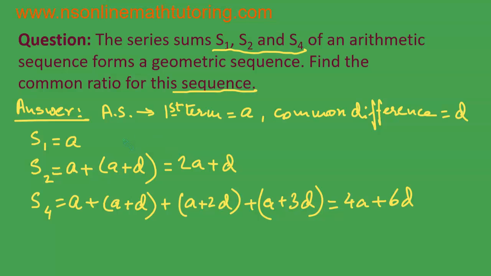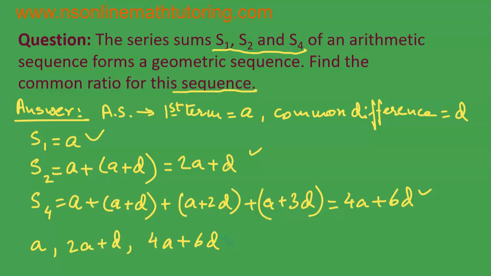Now, they are saying these 3 expressions will definitely have some numerical value. So, these 3 numbers are forming a geometric sequence. That means these three are three consecutive terms of some geometric sequence. Okay. So let me write the terms. A and 2A plus D and 4A plus 6D. These three terms are the three consecutive terms of a geometric sequence or geometric progression.